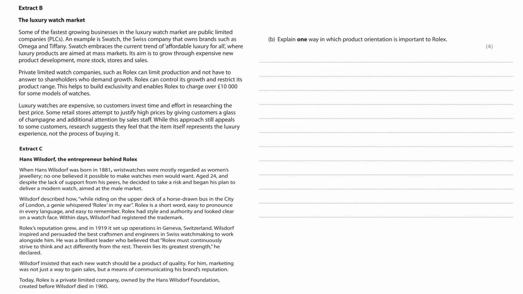On to our next question. Explain one way in which product orientation is important to Rolex. Let's take a look at extract B first.